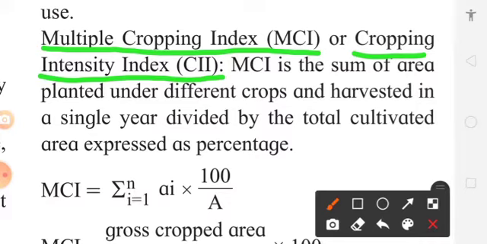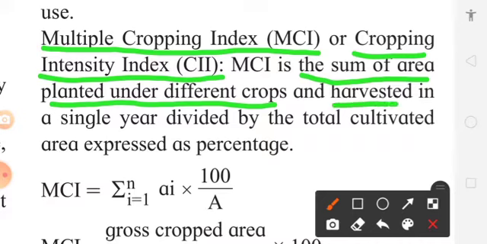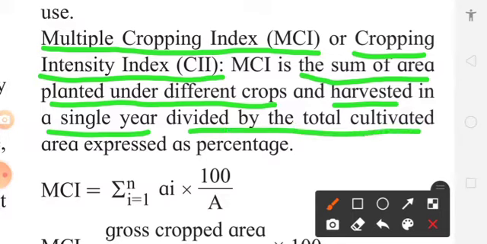It is the sum of the area planted under different crops and harvested in a single year, divided by the total cultivable or cultivated area, and expressed as a percentage.